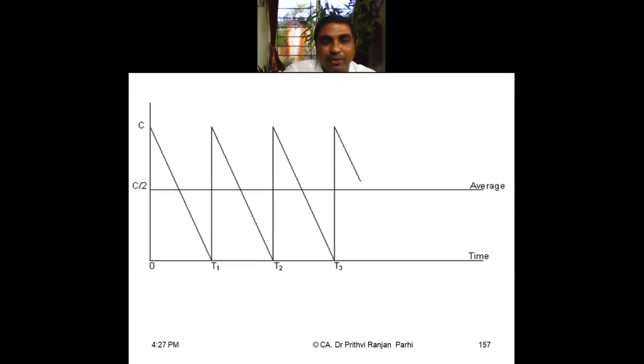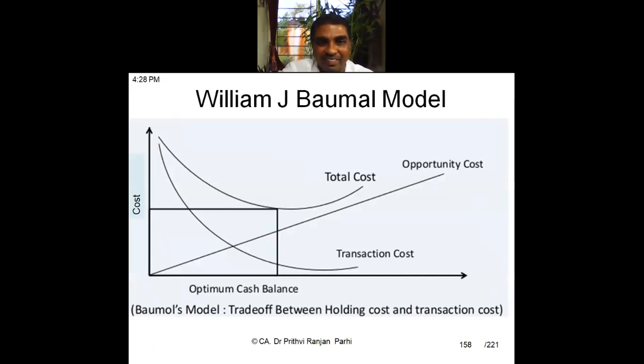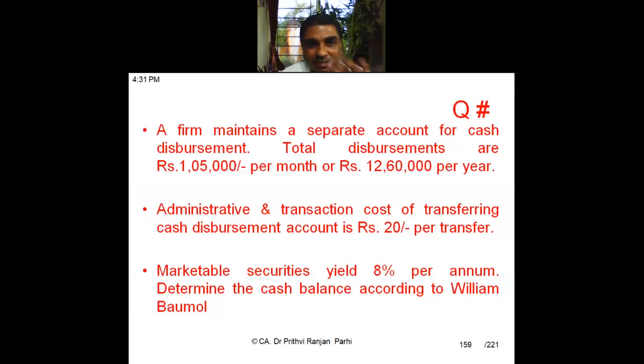Would you like to solve a question? Your pen, paper are ready? Okay, so let us solve a question using Baumol's model quickly. Ready?